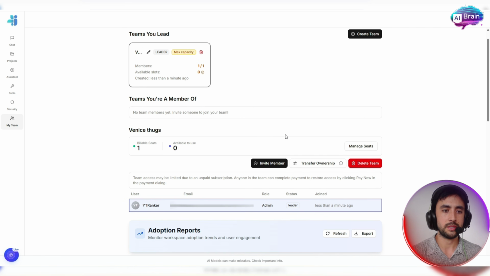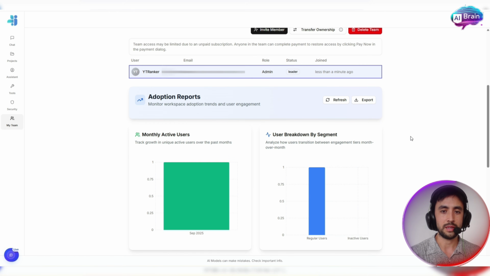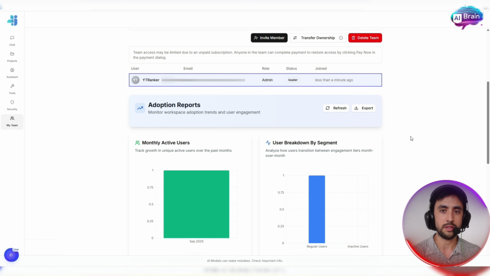All right, that's all we can do here. Invite member, to invite your friends. That's what you've got to do. Transfer ownership, or you can also delete the team here. There's also extra data: monthly active users, user breakdown by segment, and adoption reports.